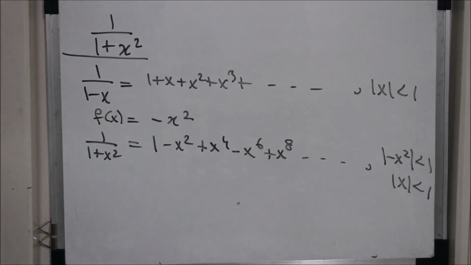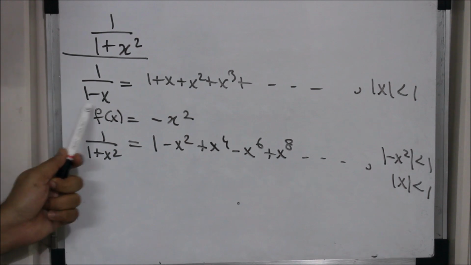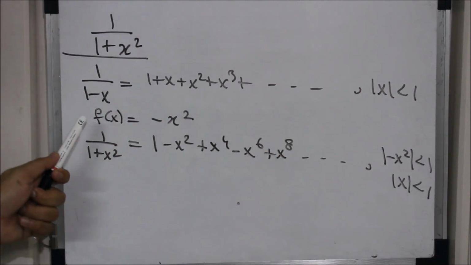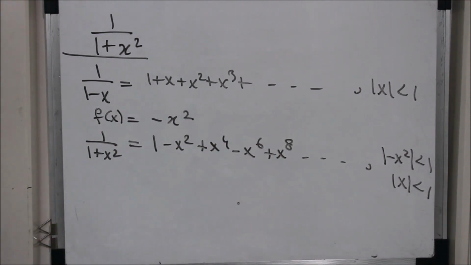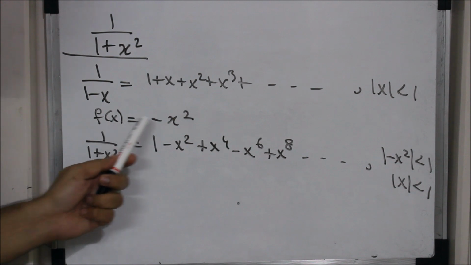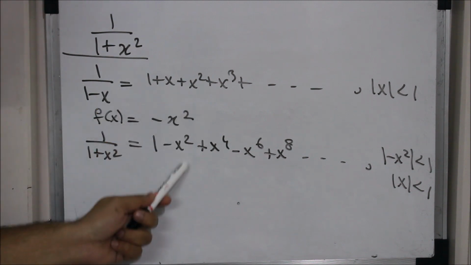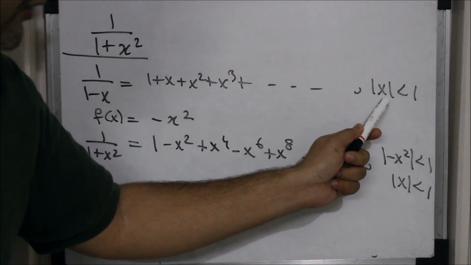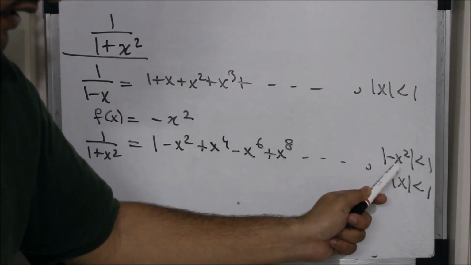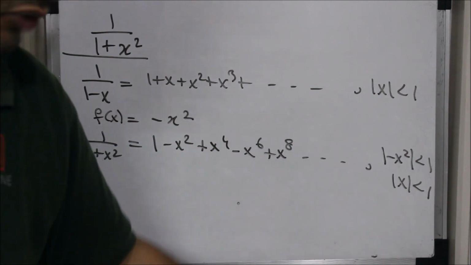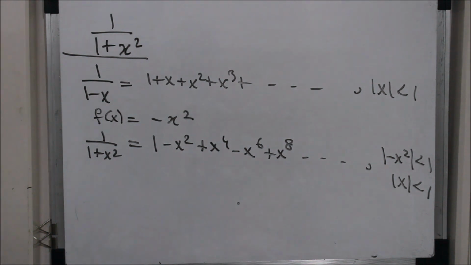Now I know the power series representation for 1 upon 1 minus x, which is nothing but this. So now I will use our continuity theorem. We replace our x by minus x square, which is a continuous function. What does the continuity theorem say? You replace your x by f of x, which here is minus x square, and you get the same power series, with mod x less than 1. So this is the power series representation for 1 upon 1 plus x square.